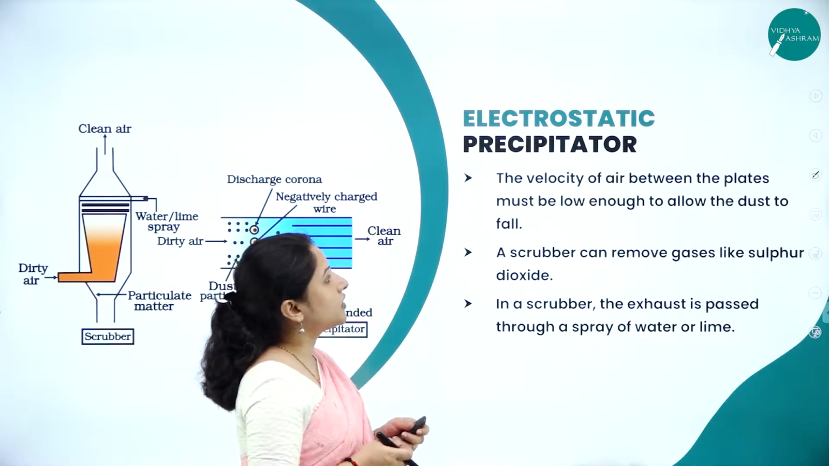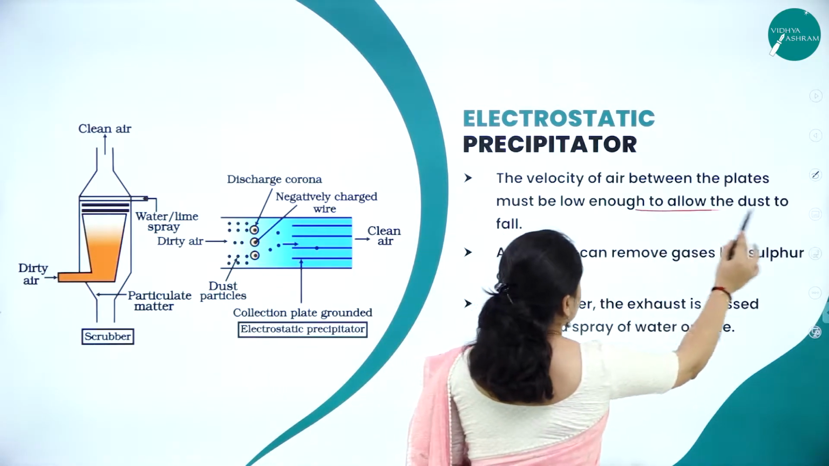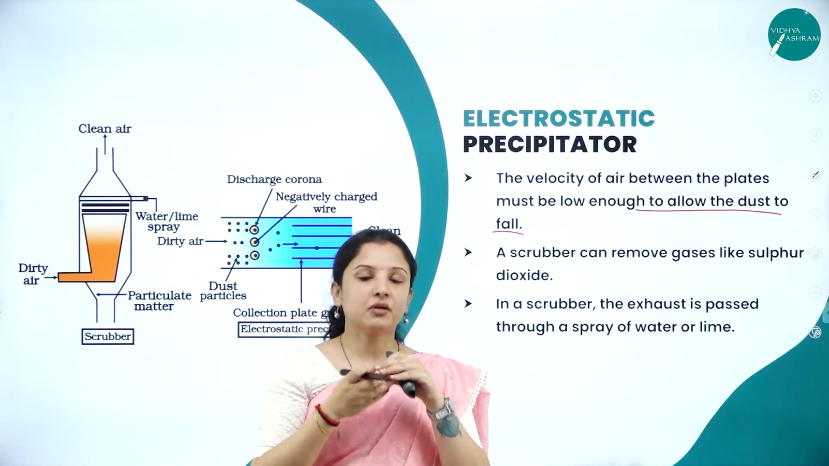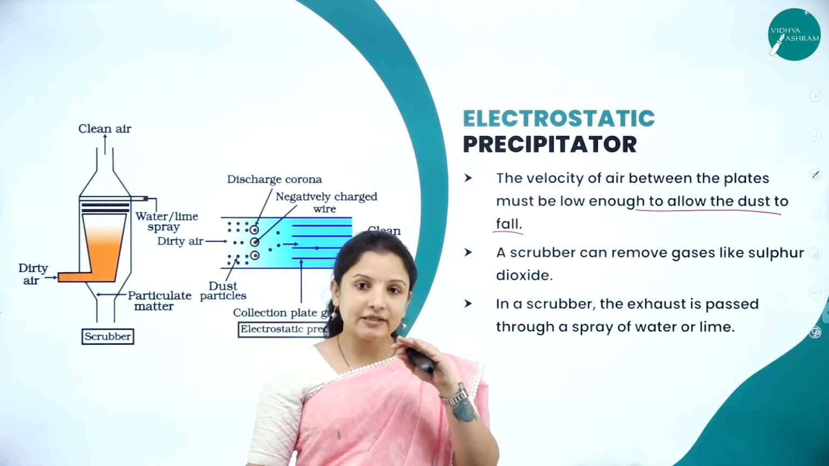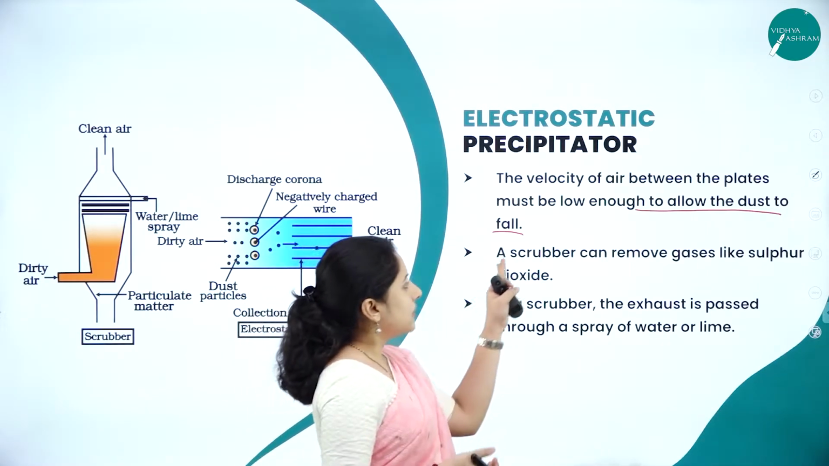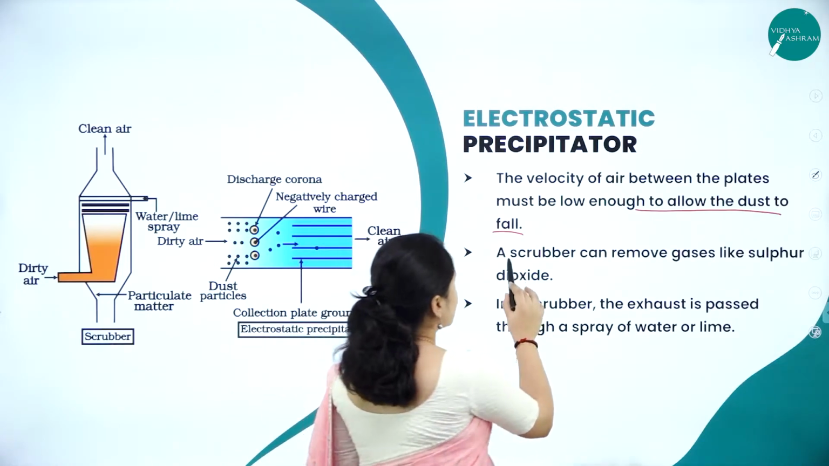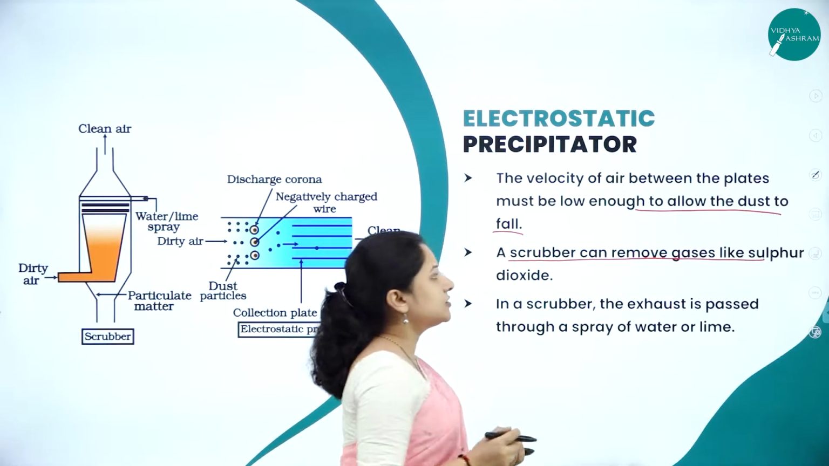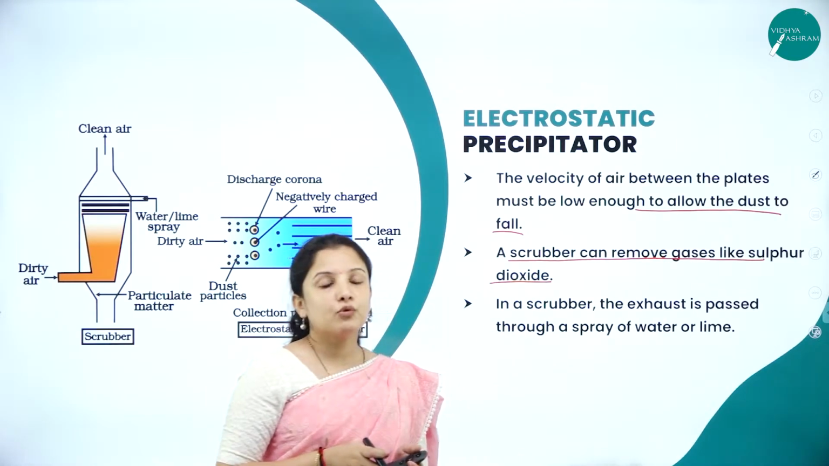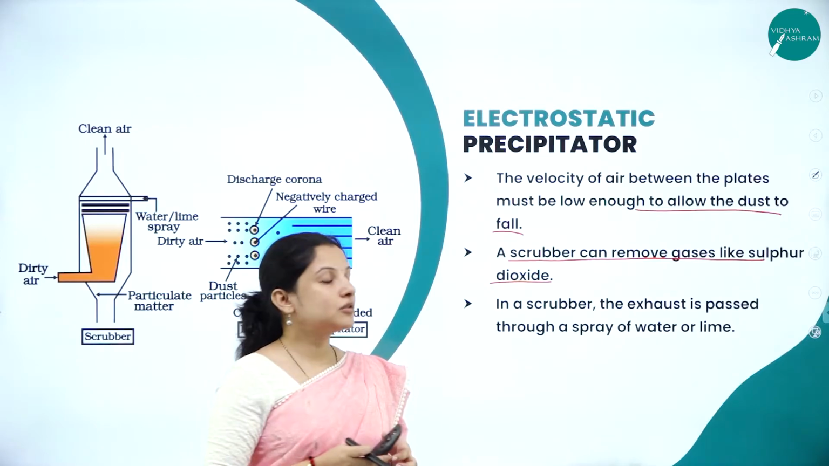The velocity of the air between the plates must be low enough to allow the dust to fall. So what happens here is the weight of the dust particles, or the particulate matter, will increase, and instead of going up along with the air, it will just fall down. When it falls down, there will be a plate which consists of a scrubber. These scrubbers are capable of removing gases like sulfur dioxide, which is one of the most important harmful gases present in the smoke left out by thermal power plants.